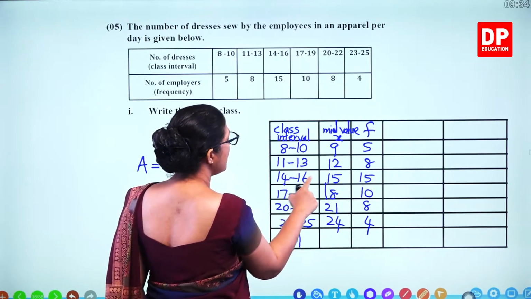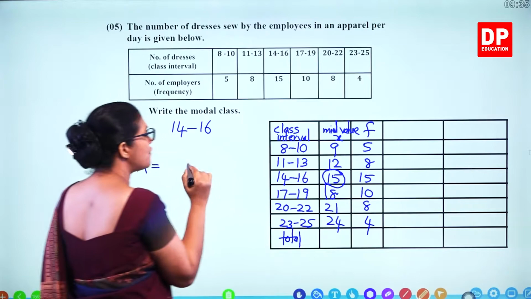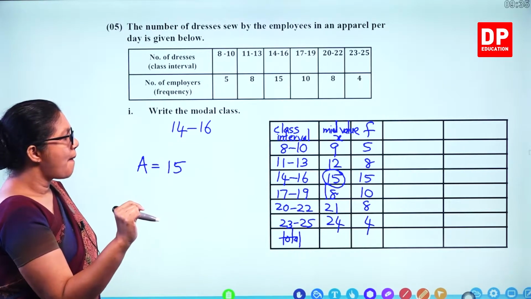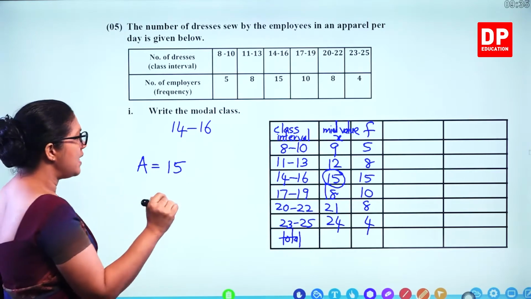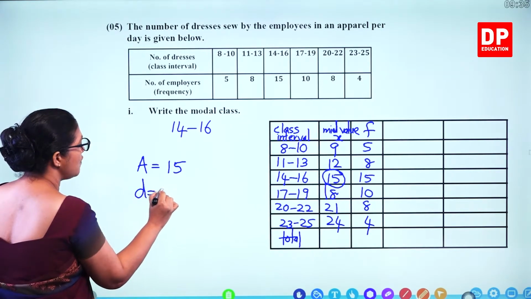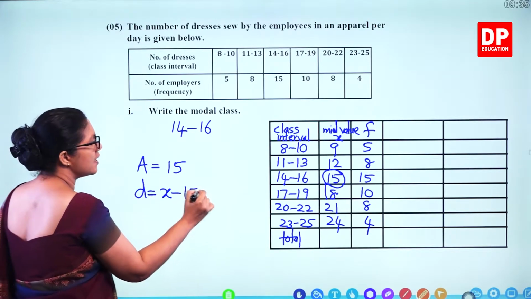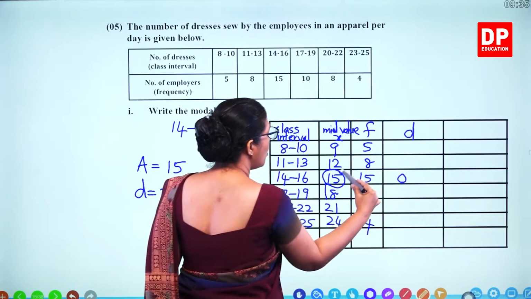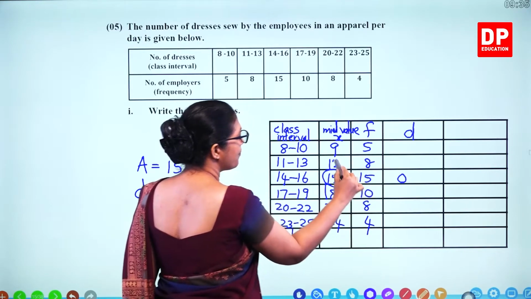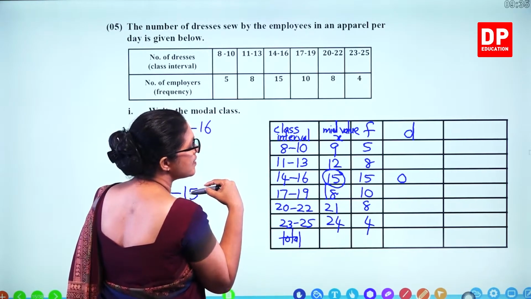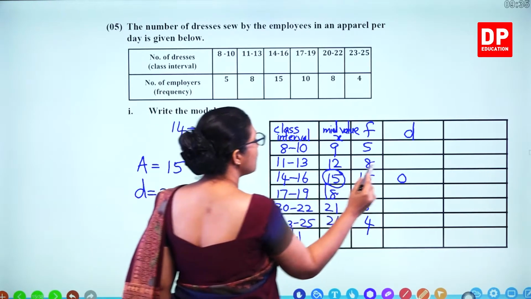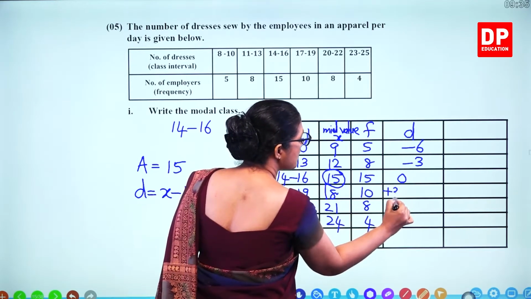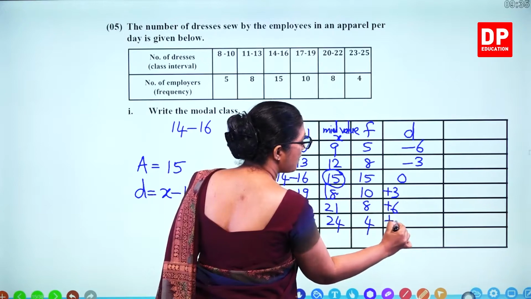You have to take the assumed mean as the mid value of the modal class. Modal class 14 to 16, so the mid value is 15. So we'll take 15 as the assumed mean and find the deviation. Deviation is x minus 15. What's the difference here? Always the difference is 3. So when you subtract 15, this is minus 3, minus 6, plus 3, plus 6, plus 9.